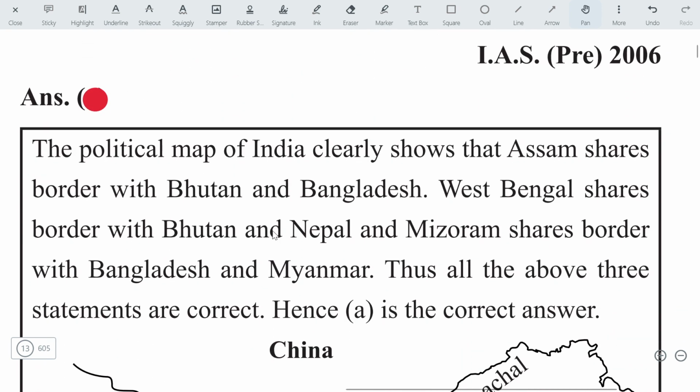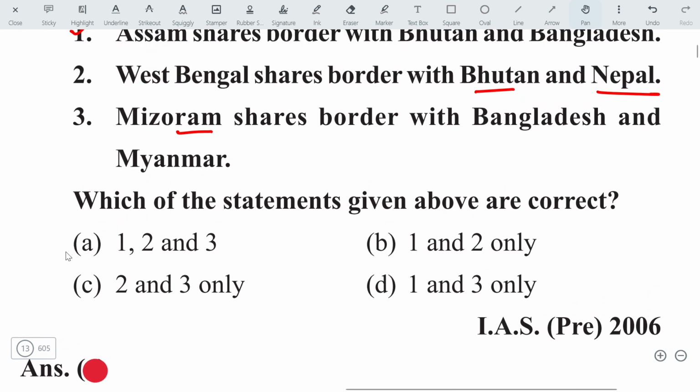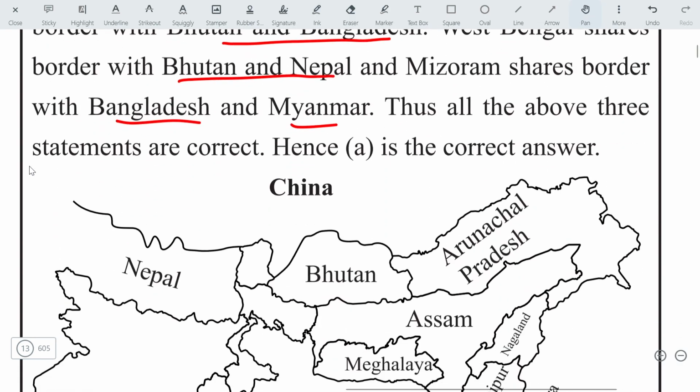Check out here. Assam shares border with Bhutan and Bangladesh. This is right. West Bengal shares border with Bhutan and Nepal. Mizoram shares border with Bangladesh and Myanmar. Hence all statements are true. Then the answer will be 1, 2, and 3, all statements are true. Let's move on to the next question.